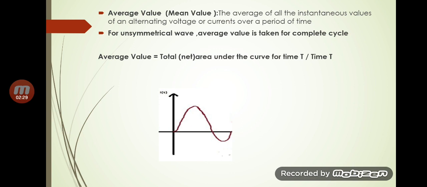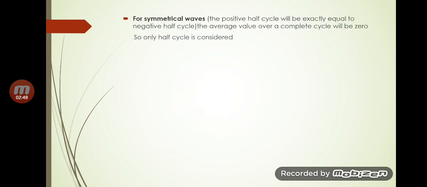So average value is equal to the total or net area under the curve for a time period T divided by the time T. This is the expression for finding the average value. Now for symmetrical waves, the positive half cycle is exactly equal to the negative half cycle. If we take the average value for a complete cycle, it is equal to 0. So for a symmetrical wave, only half cycle is considered for finding the average value.